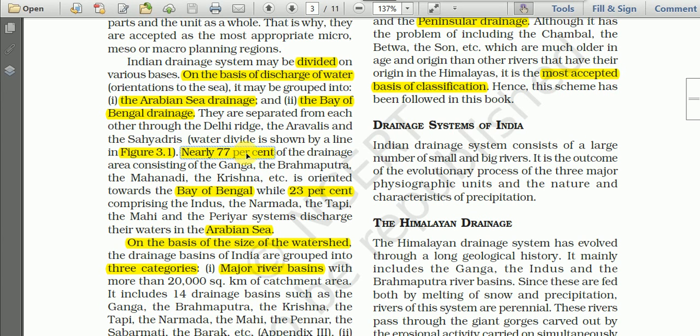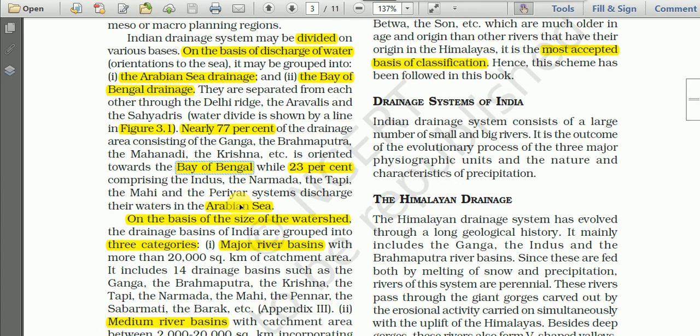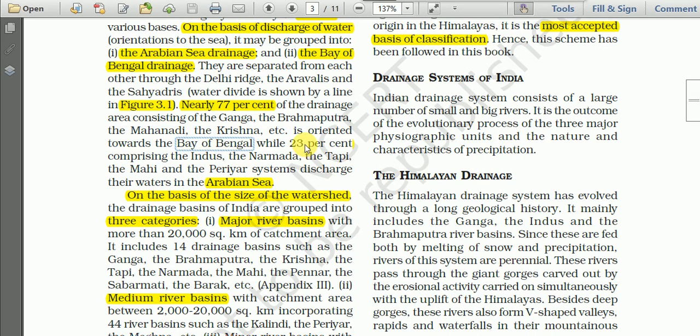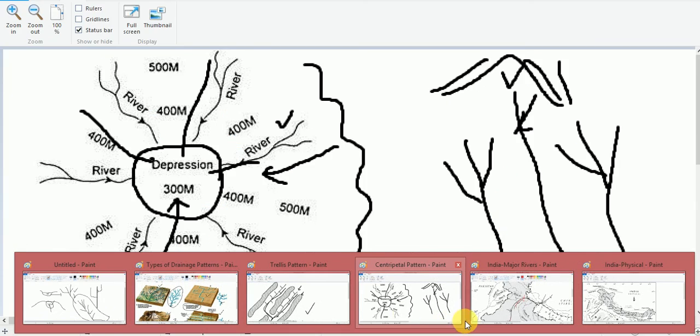Nearly 77% of the drainage area, consisting of the Ganga, the Brahmaputra, Mahanadi, Krishna, etc., is oriented towards the Bay of Bengal, while 23%, comprising the Indus, Narmada, Tapti, Mahi, and Periyar systems, discharge their waters in the Arabian Sea. You may see this map also.